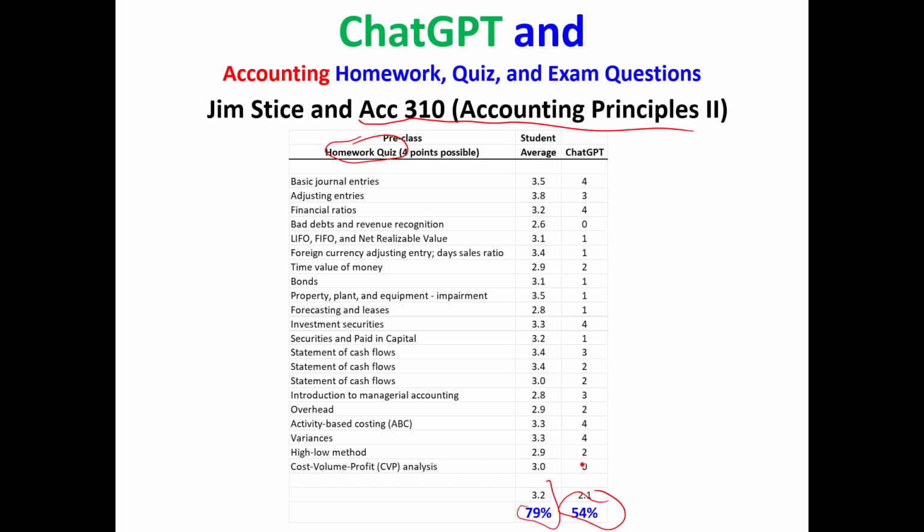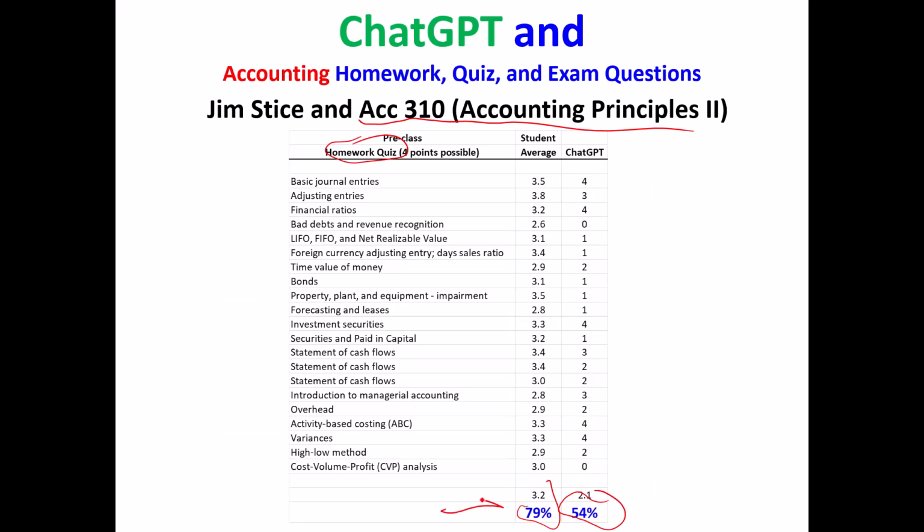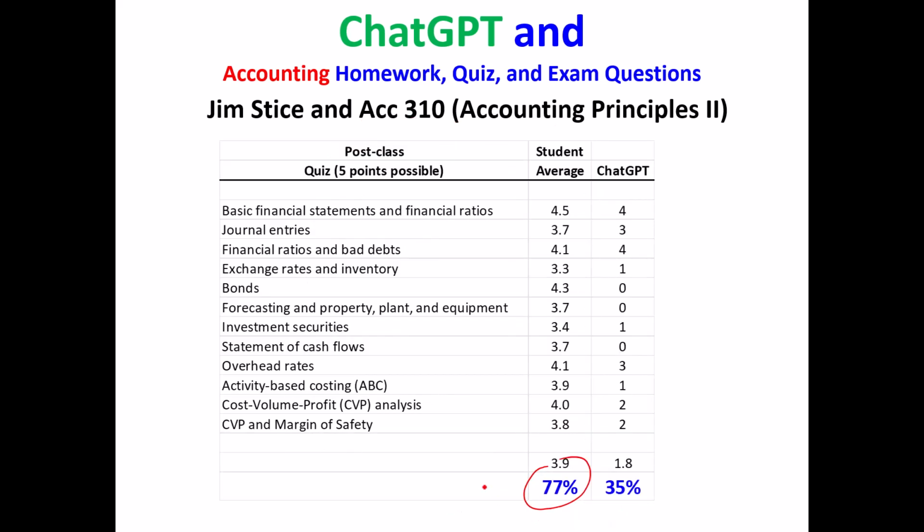And then he put in his post-class quizzes. So he gives quizzes online related to the material that they discuss in class. And the post-class quizzes, based on what was discussed in class, students got 77%, so about the same as they did on the pre-class homework problems. ChatGPT only got 35% because ChatGPT wasn't in class. So already you're kind of seeing, if you assess your students based on the things that you discuss in class, the material that you emphasize you need to discuss, ChatGPT is not going to do as well.